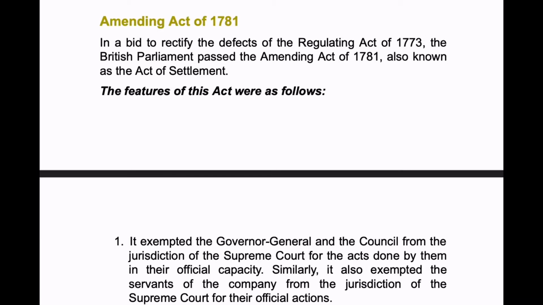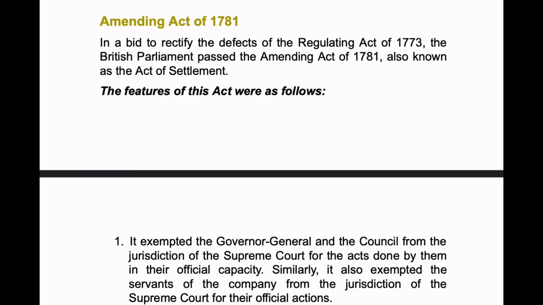And now the next act is the Amending Act of 1781. So in a bid to rectify the defects of the Regulating Act of 1773, the British Parliament passed the Amending Act of 1781, also known as the Act of Settlement.